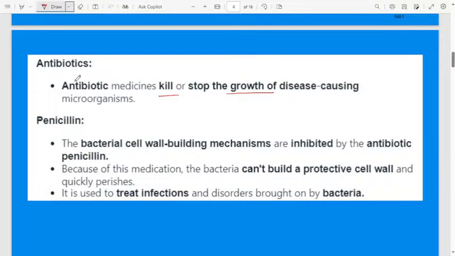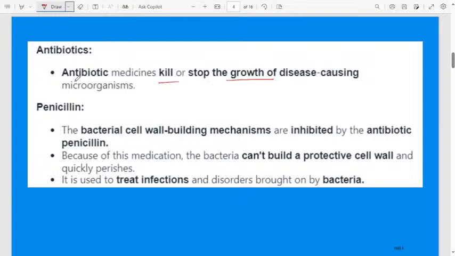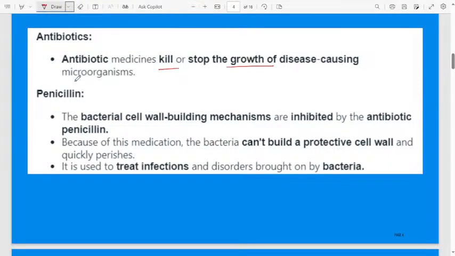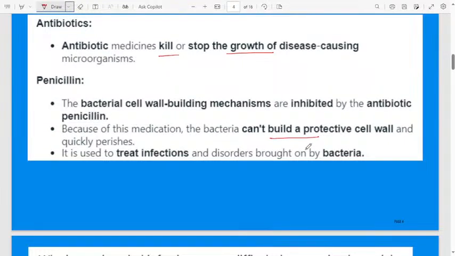Then let us talk about penicillin. The bacterial cell wall building mechanisms are inhibited by the antibiotic penicillin. Because of this medicine, the bacteria cannot build a protective cell wall. When your body is full of bacteria, that bacteria will build a protective cell wall. Then it is very difficult for our human body to kill that protective layer. That's why we will use antibiotics.